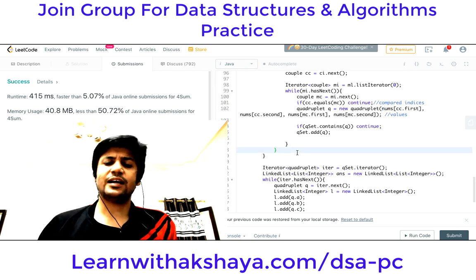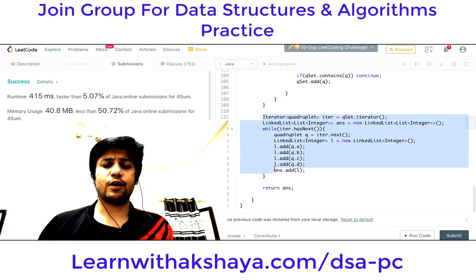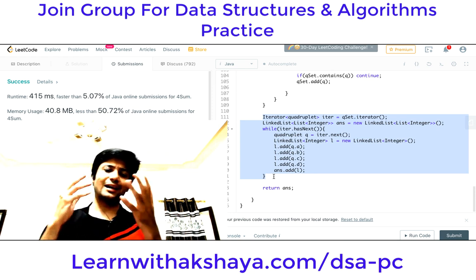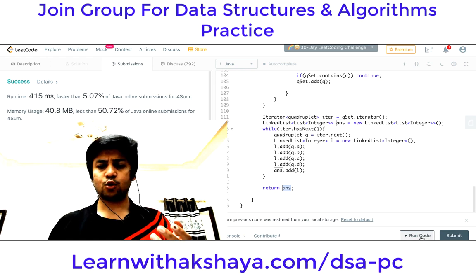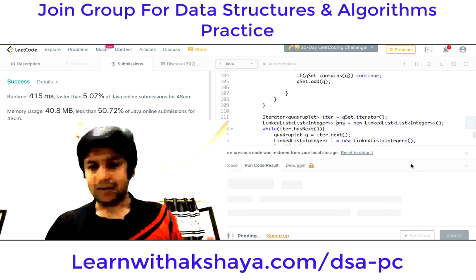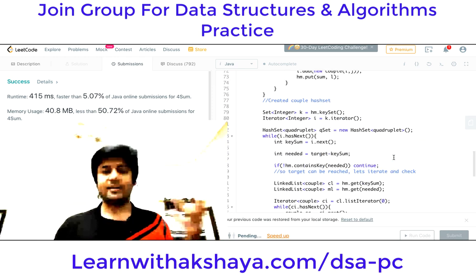So till here this was the only different part. After this, the part is very simple, where you have to convert the set of quadruplets obtained into a linked list and simply return the answer. Okay, so I'm going to run this code. This code will actually take greater time than that, but let's see the time and space complexity for ourselves and try to analyze things.